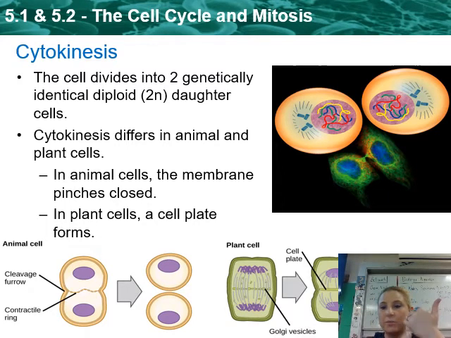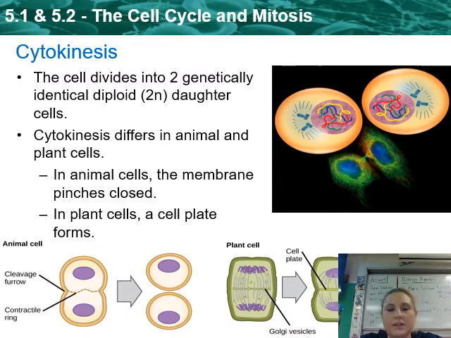In your body, if you're making skin cells, you want those skin cells to be exactly identical to the first ones that they came from. So if we start with 10 chromosomes in our first cell, we are going to end up with 10 chromosomes in each of our daughter cells. If we start with 5 chromosomes in our first parent cell, we're going to end up with 5 chromosomes in each of our daughter cells. They're making genetically identical cells.